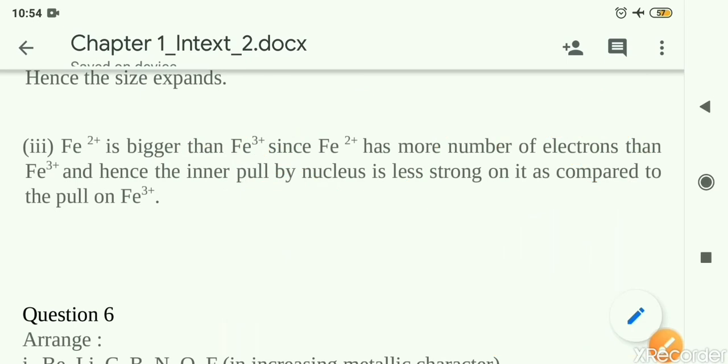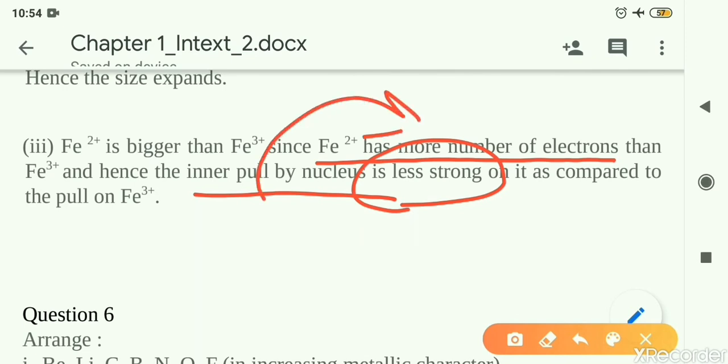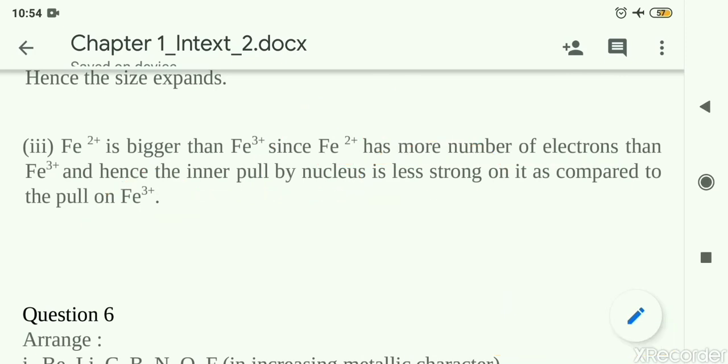Then what I have written in the answer, let us see there. So what is written there? Fe2+ has more number of electrons. Obviously it has one extra electron compared to Fe3+, and hence the inward pull by the nucleus will be less strong, because Fe2+ has more electrons. Its nucleus will be less effective as compared to Fe3+. As a result, Fe2+ is bigger than Fe3+.